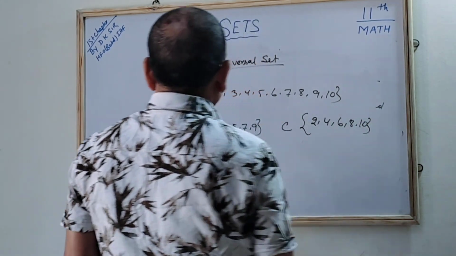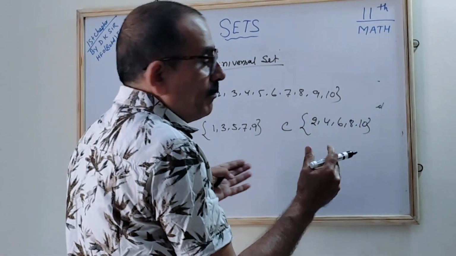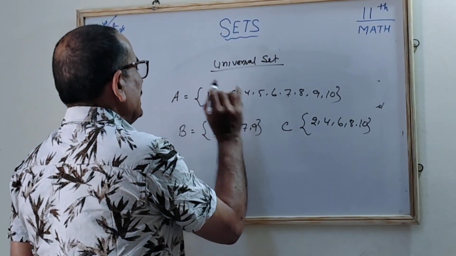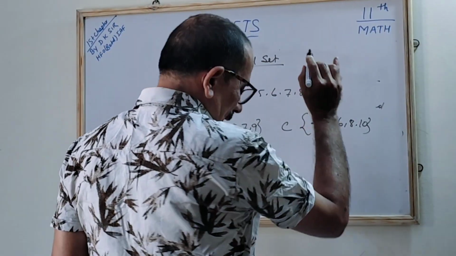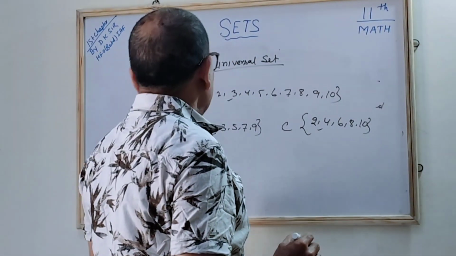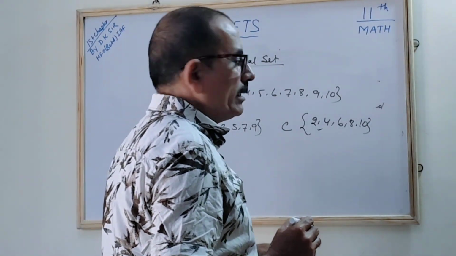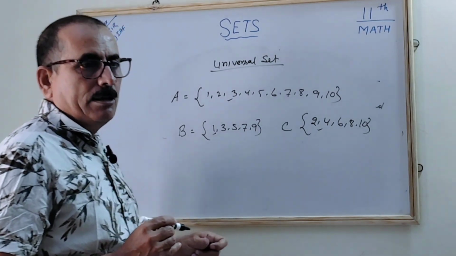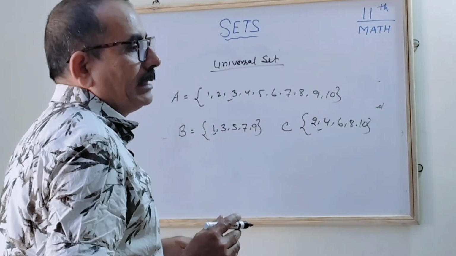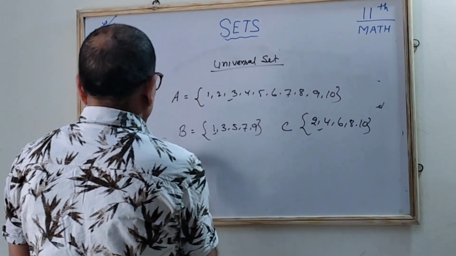Correct? So can you see, A is the universal set, when you club or add B and C. All the elements of B are present in A, and all the elements of C are present in A. So in that case, we say A is a universal set of B and C. Correct? The universal set will have many sets coming out of that. Let me see more examples.